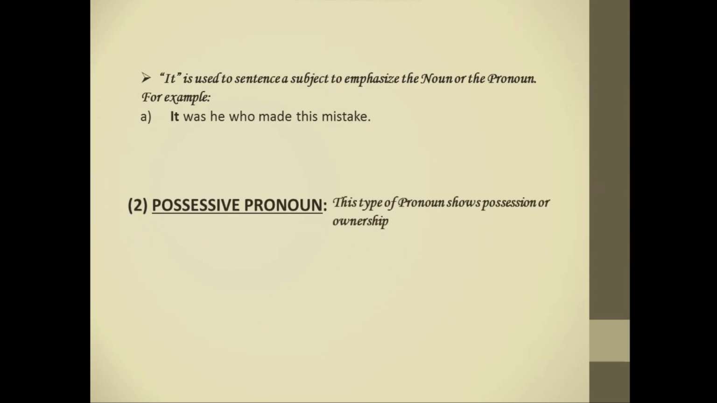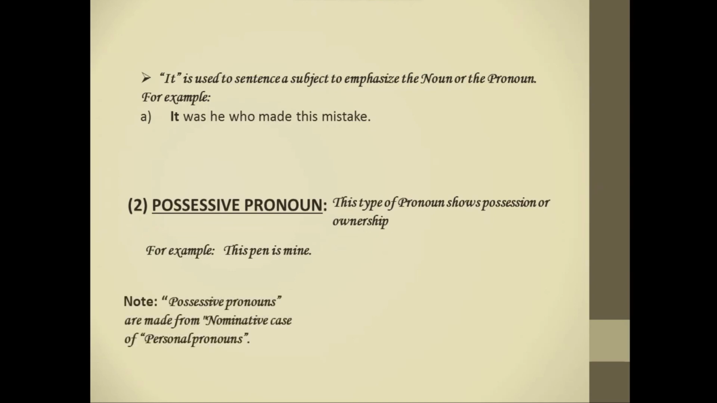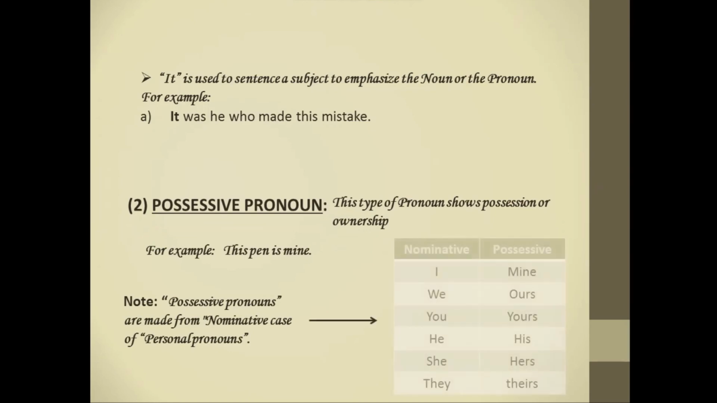This type of pronoun shows possession or ownership. For example, this pen is mine. Note, possessive pronouns are made from the nominative case of personal pronouns. It means we do not make possessive pronouns from the objective case of persons. Here, you can see in the table, all the possessive cases are made from nominative cases of personal pronouns. Like, I changes into mine, we changes into ours, you changes into yours, he changes into his, she changes into hers, they changes into theirs.